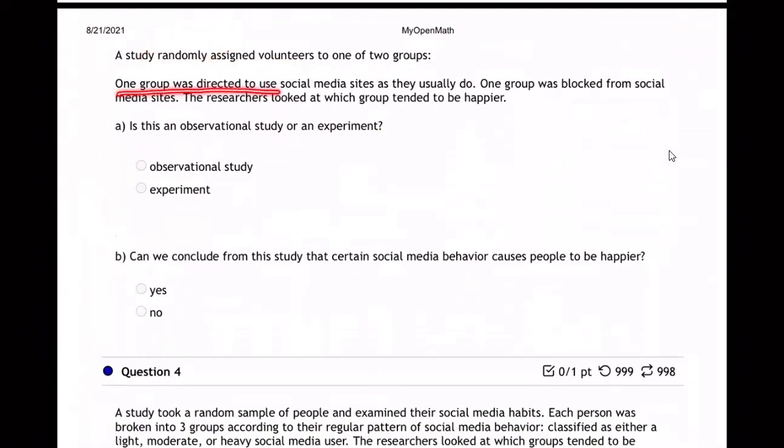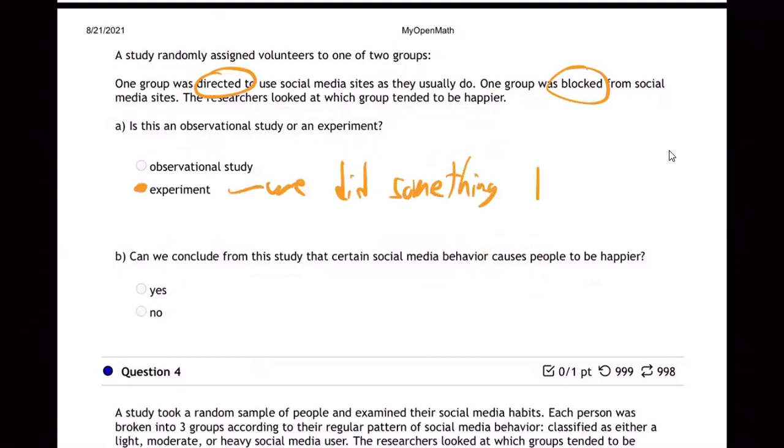One group was directed to use social media sites as they usually do. One group was blocked from social media sites. The researchers looked at which group tended to be happy. Is this observational? Can we conclude it causes people to be happy? This is an experiment. How do we know? Because they're directed and blocked. We did something different. That's called an experiment.